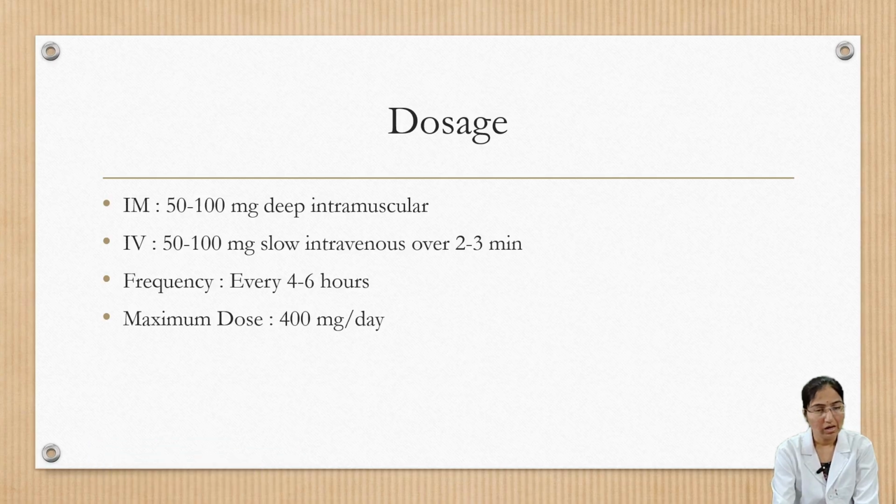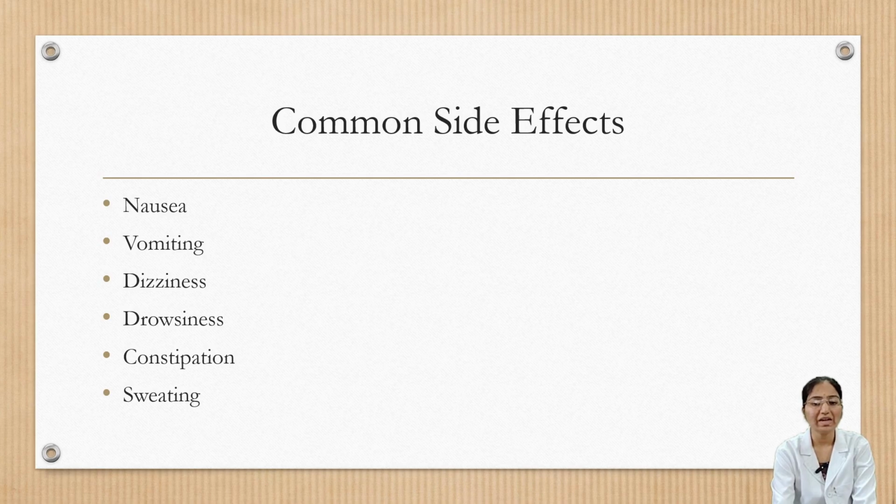Dosage: IM is 50 to 100 mg deep intramuscular, and IV is 50 to 100 mg slow intravenous over 2 to 3 minutes. Frequency is every 4 to 6 hours, and the maximum dose per day is 400 mg.